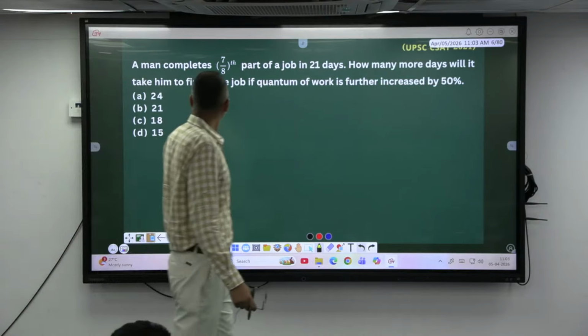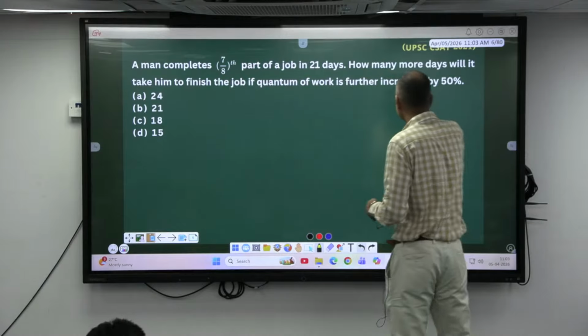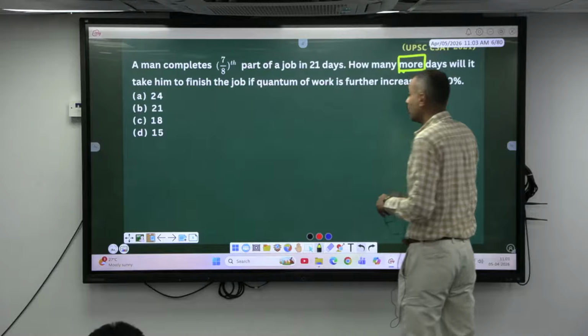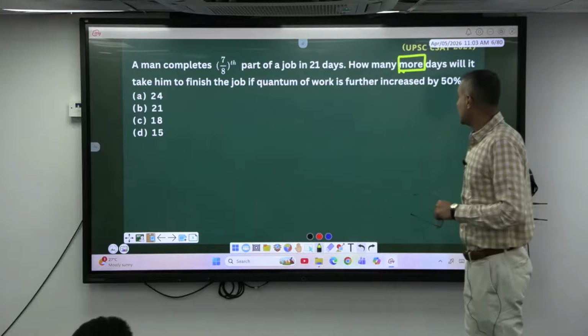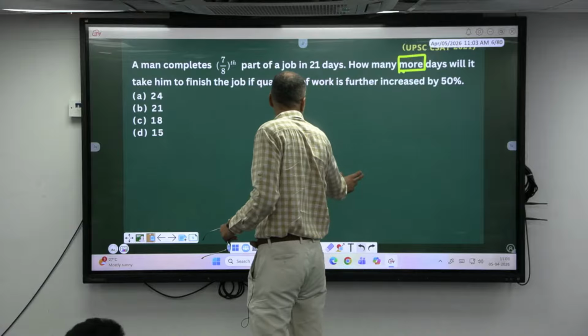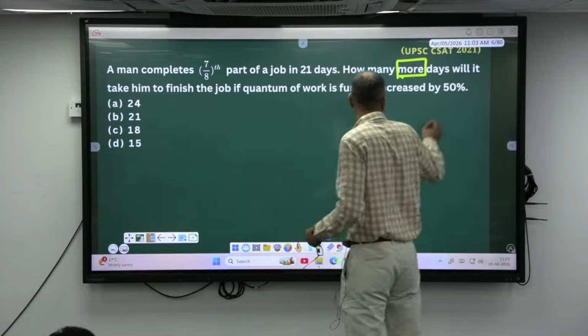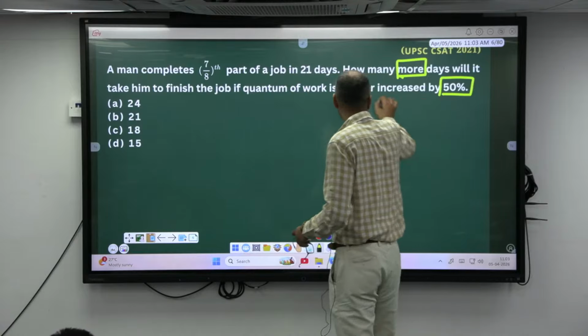CSAT. 7/8 part of the work in 21 days. How many more days? Okay, see, be cautious about these kind of keywords. More days will it take him to finish the job if the quantum of the work is further increased by 50%? He has to do further increased by.